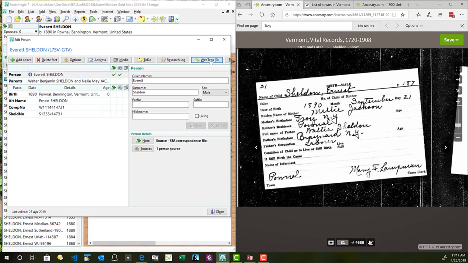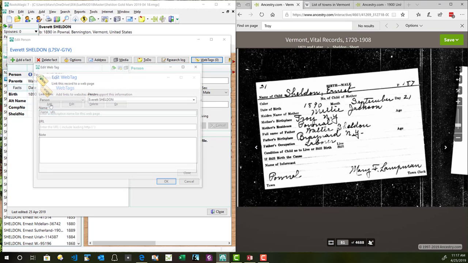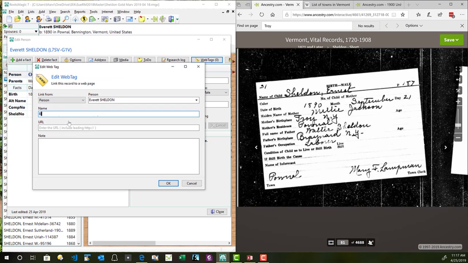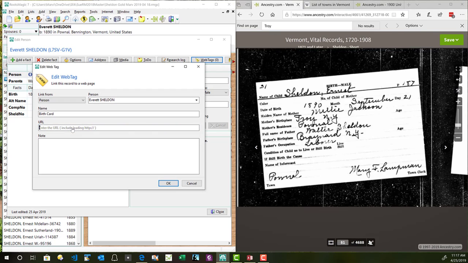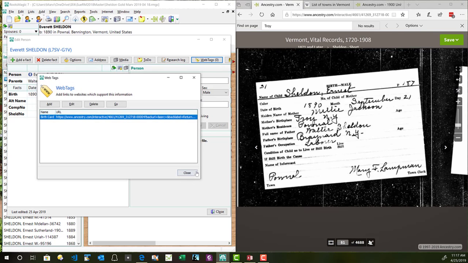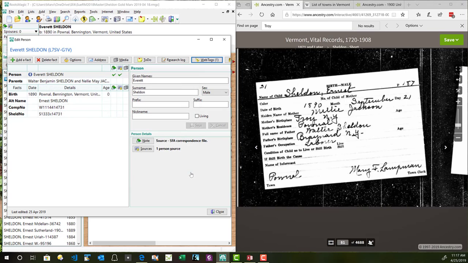And now we're going to go add a birth tag, add a birth card, and I take this URL here, and we go like that. And I'm going to clean stuff up, but I want to show you that the probability of finding stuff in a large database is extremely hard.